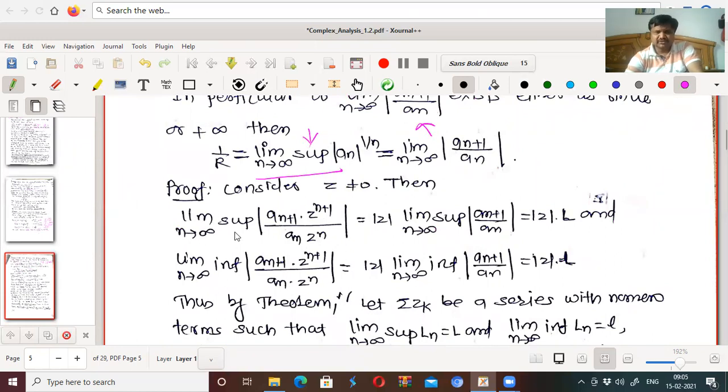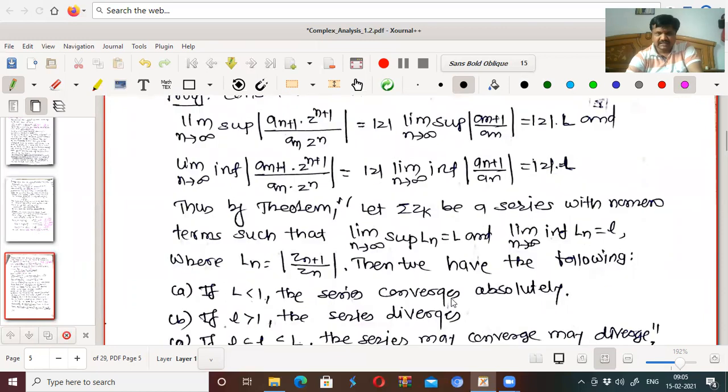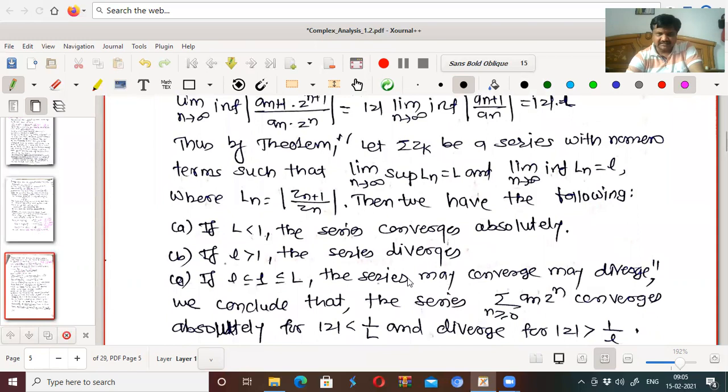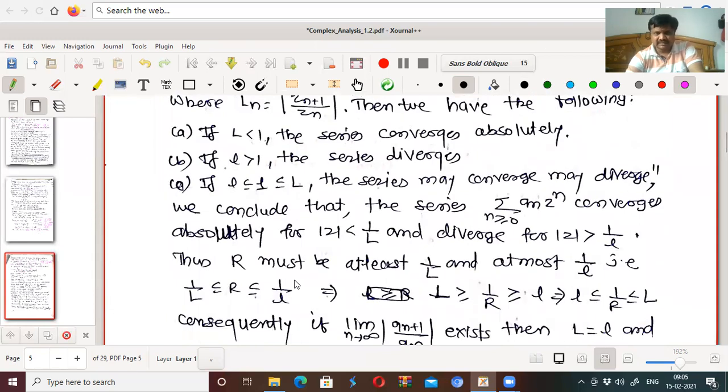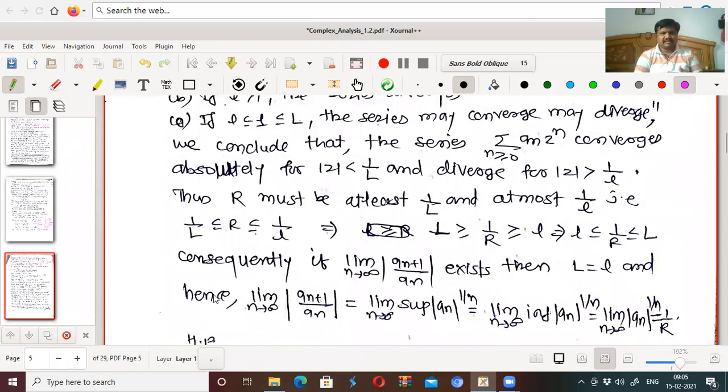Limit as n tends to infinity, supremum of |a_{n+1} z^{n+1}| upon |a_n z^n| is |z| into L, and this is a small l. We have taken the infimum and supremum, and we use such a ratio test again in complex analysis. Thus R lies at least 1 by L and at most 1 by small l. So it should be less than or equal to 1 by capital L. So R lies between 1 by capital L and 1 by small l, and therefore R can be given by this alpha.